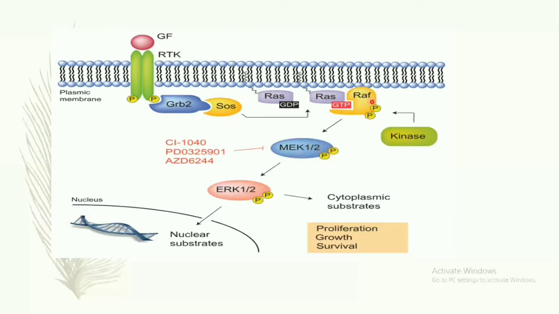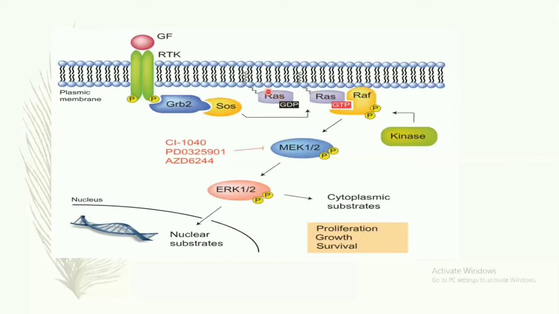This one is the MAP3 kinase, and MEK1 and 2 is the MAP2 kinase. Further, once MEK1 and 2 are activated, then ERK1 and 2 are also activated. This ERK1 and 2 is called the MAP kinase.